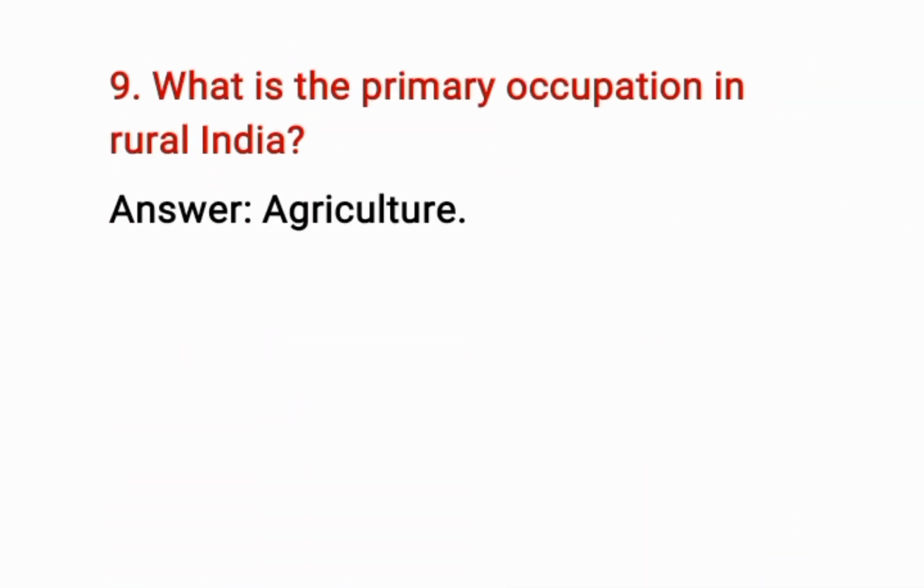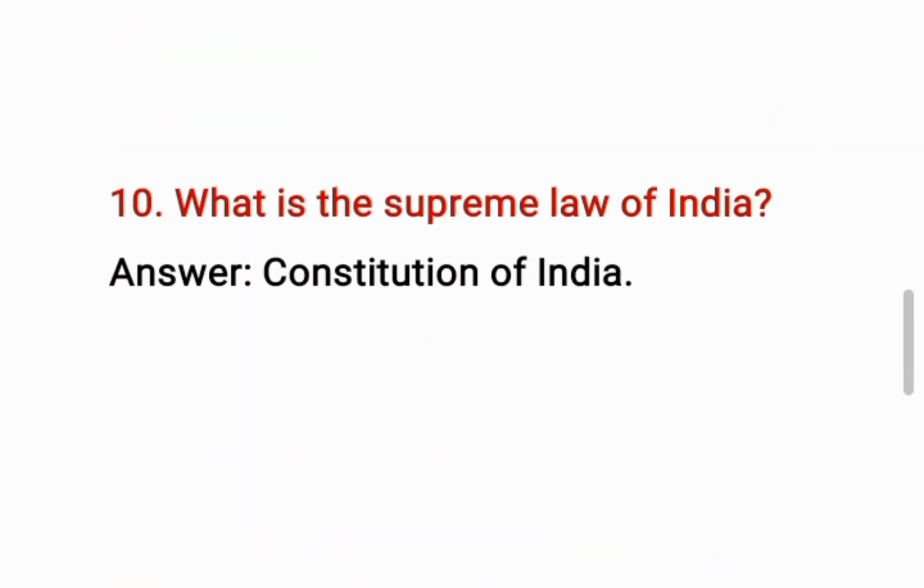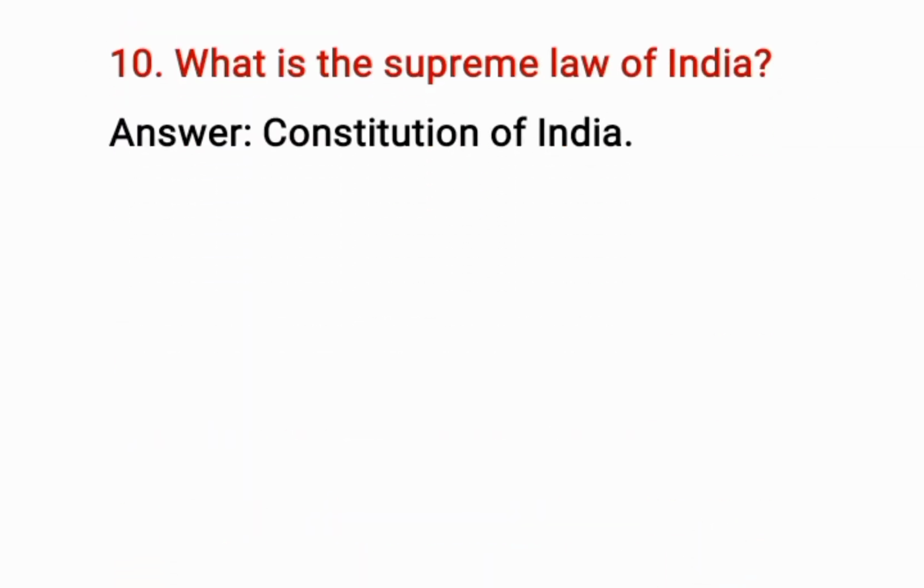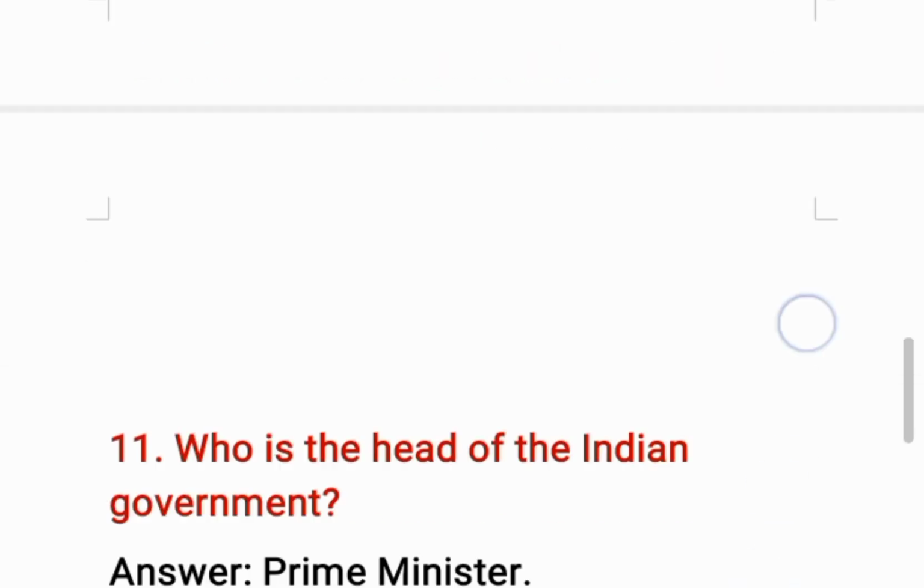Okay, question number 9. What is the primary occupation in rural India? The correct answer is agriculture is the primary occupation in rural India. Question number 10. What is the supreme law of India? The correct answer is Constitution of India is the supreme law of India.